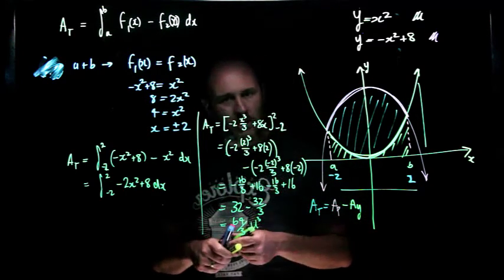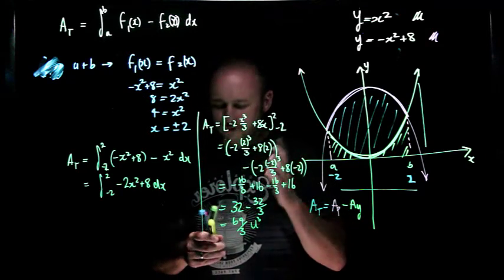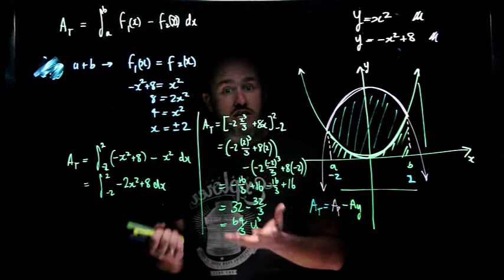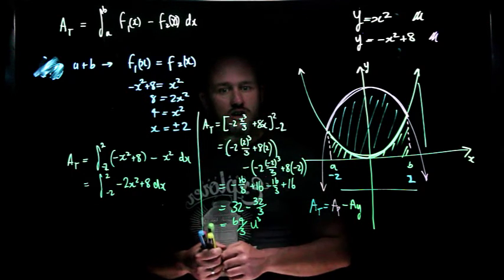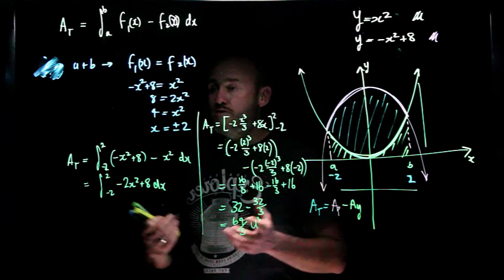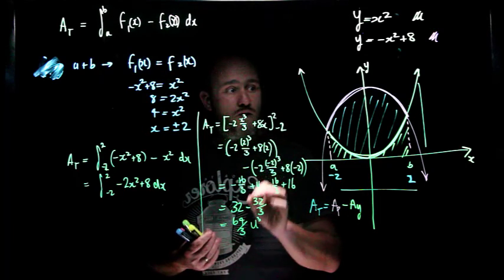It's always good to do that little estimate at the end to make sure that it suits what you expect to get, or the easier way of doing the estimate is if it's a tech active paper, you just pump it straight in your calculator and you'll get the exact answer that you expect anyway. So that is finding the area between two curves.